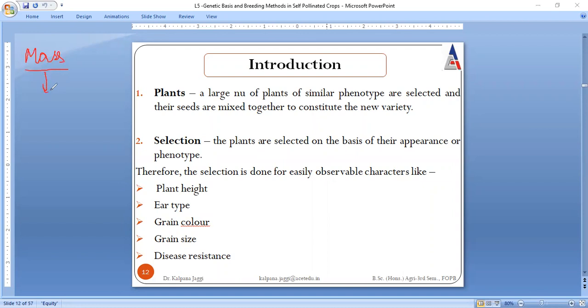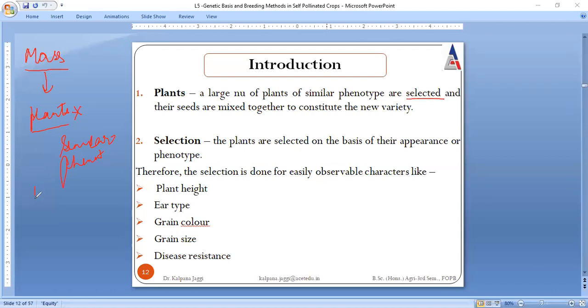That something is plants. So in mass selection, a large number of plants, very important, plants which have a similar phenotype, are selected, right?